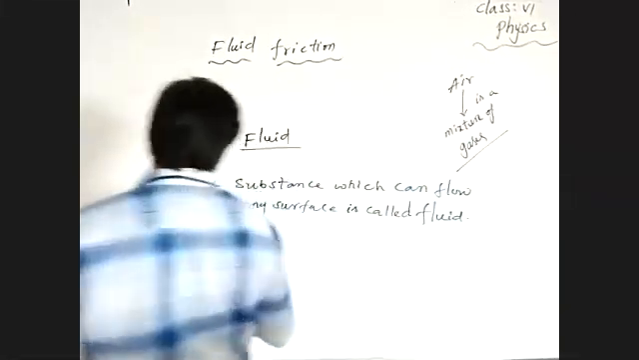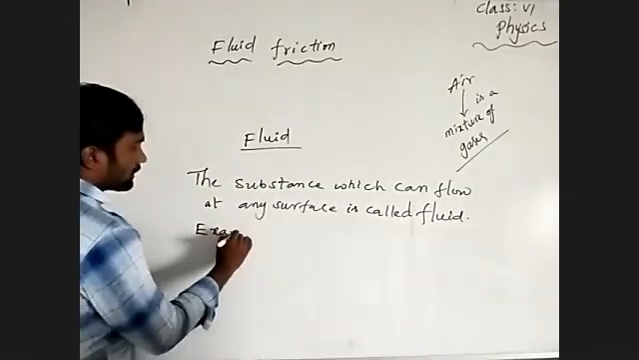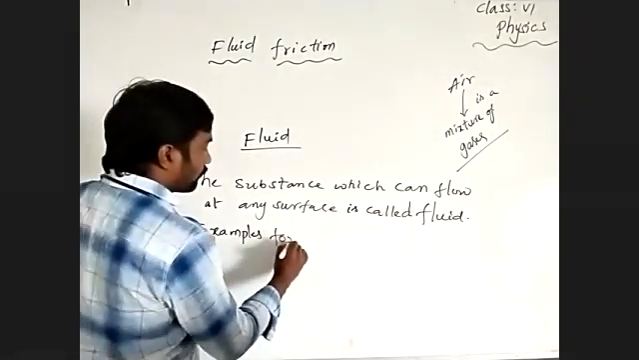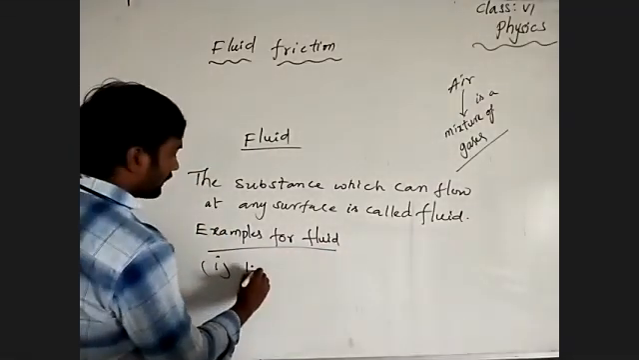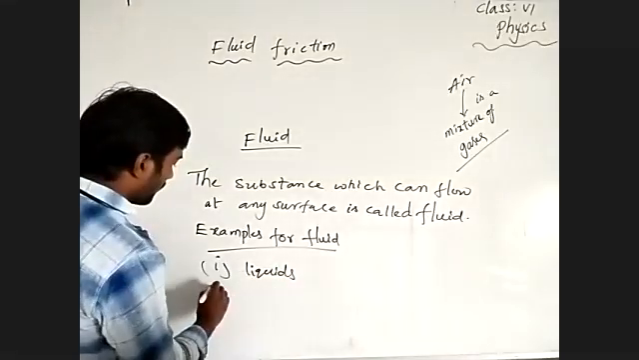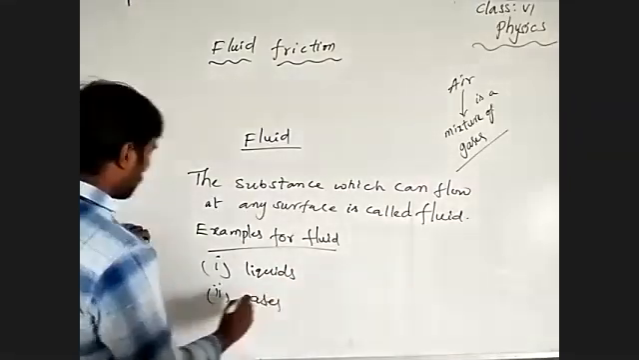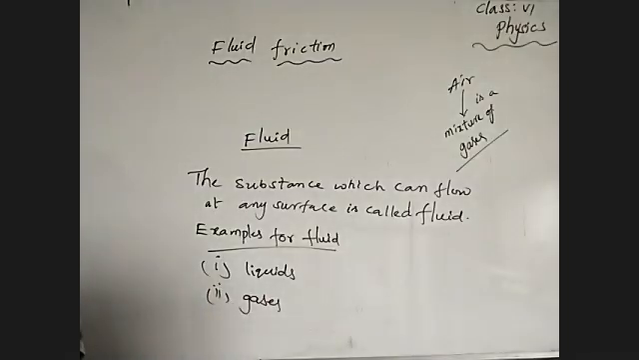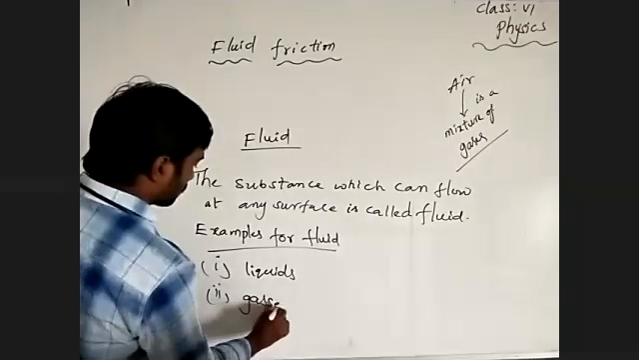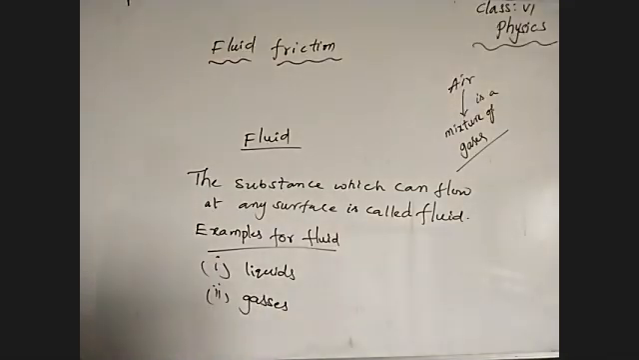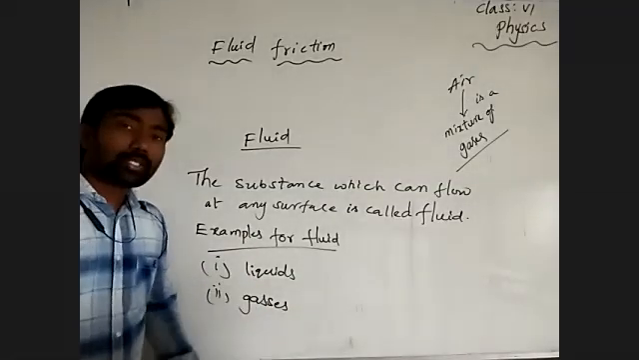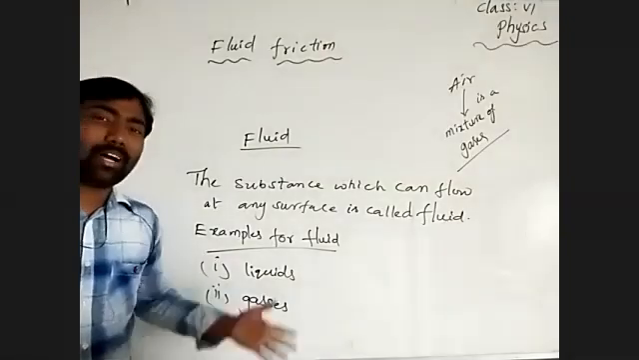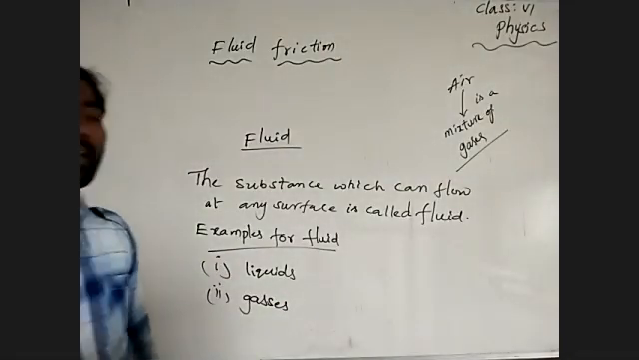Examples for fluid. Those are nothing but liquids, and the second thing is gases. Liquids and gases are the examples for fluid. Those can flow from one place to another. Those can spread out on any surface. It can flow on any surface.